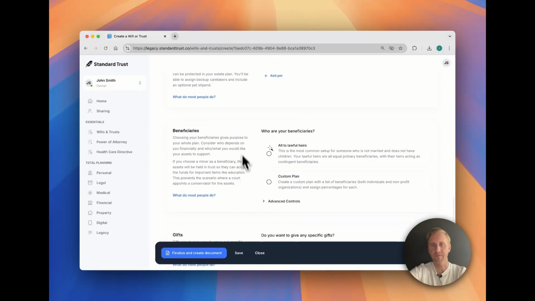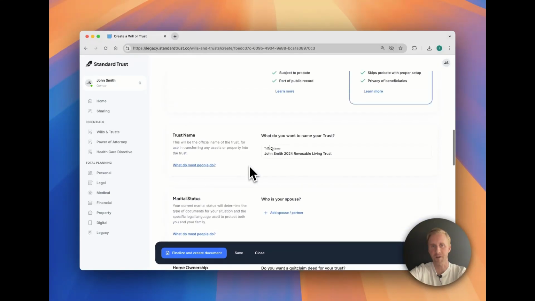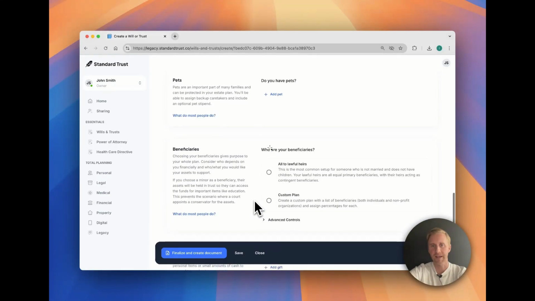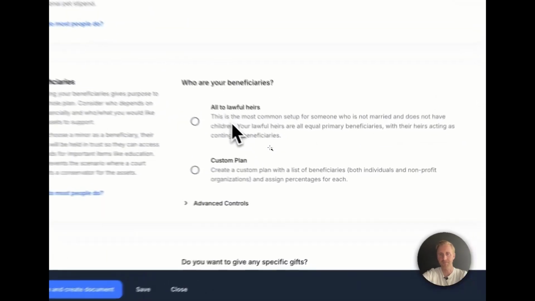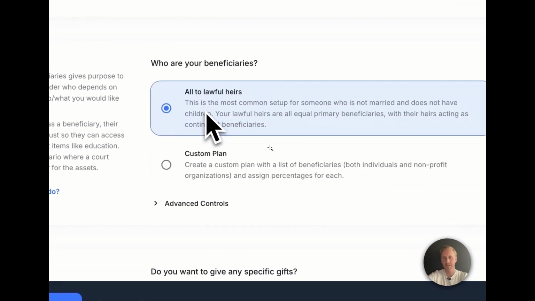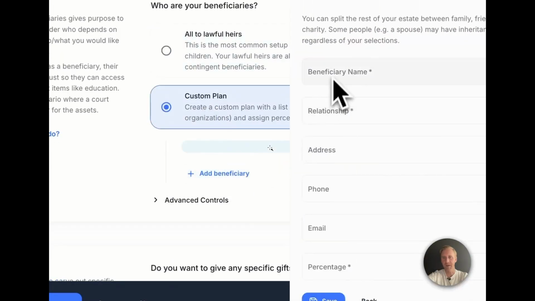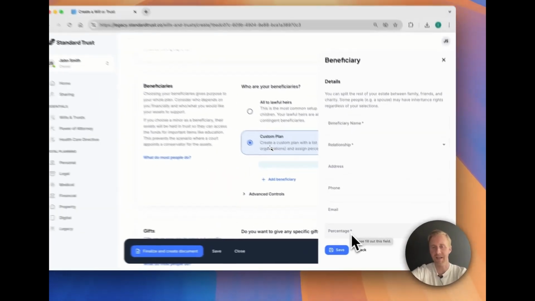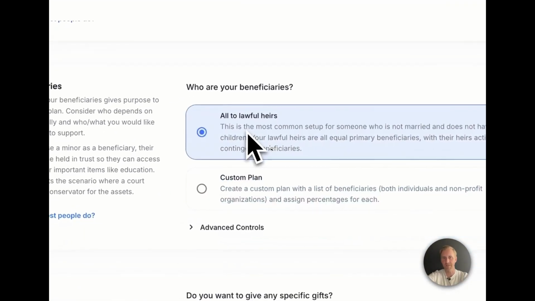When it comes to beneficiaries, we have a default choice based on your marital status and whether you have children or not. So in this case, we've skipped over children and we've skipped over adding a spouse. And so our default choice is to give everything to lawful heirs. So we have that option. Or we can choose custom plan, where we add as many beneficiaries as we want and we assign a percentage to each of those beneficiaries.